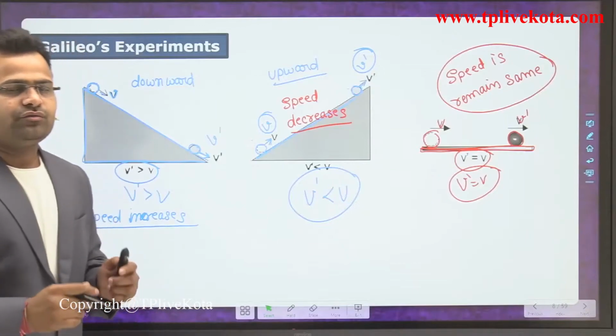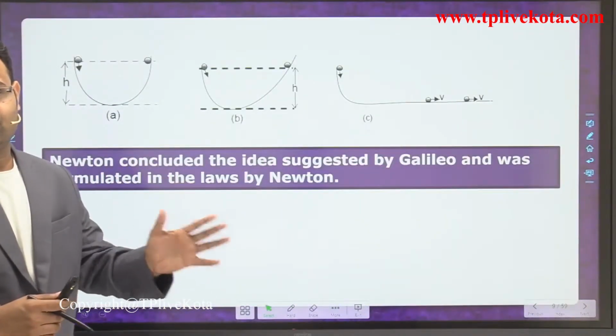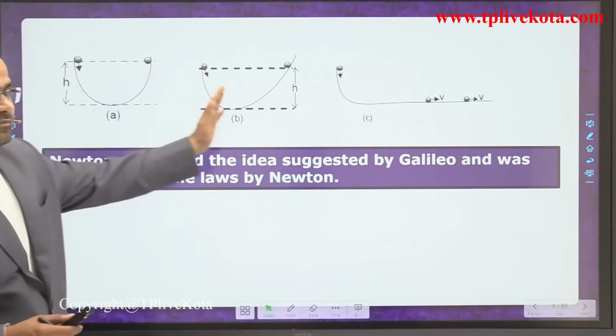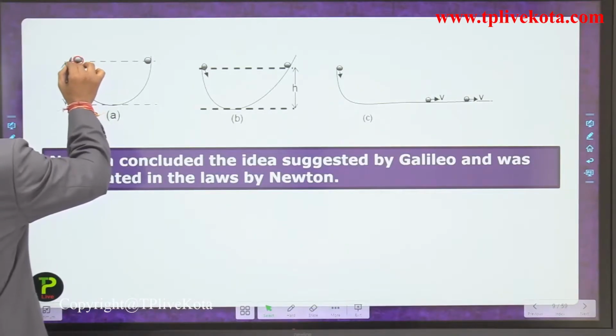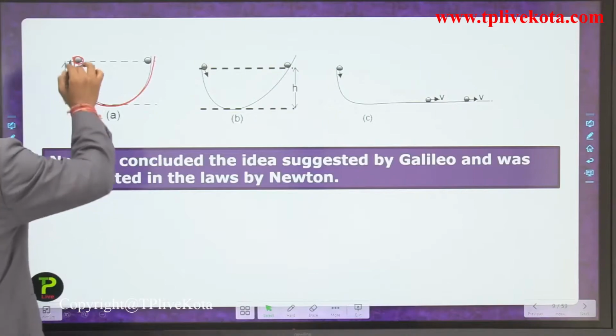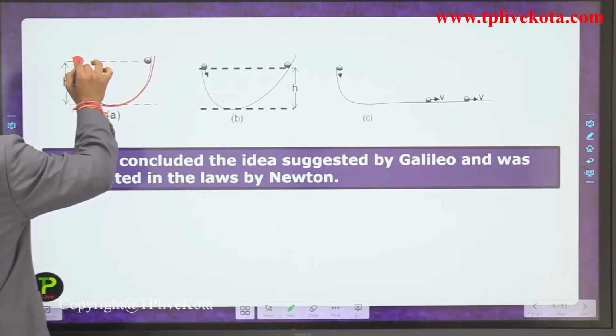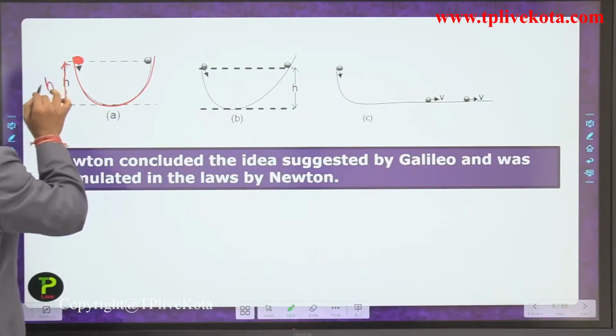Galileo thought about what was happening in these cases, and he took one more experiment on changing the slope. In the first case he takes a bowl in the shape of a half circle, and the ball is placed at this point, which is the height h of the bowl.